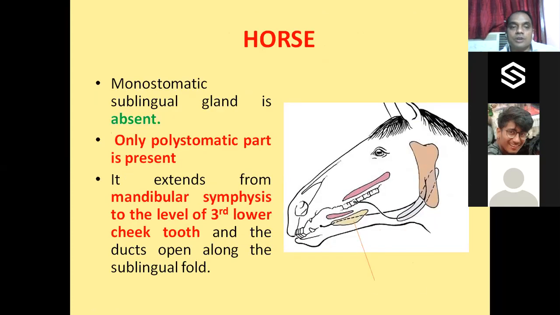In the horse, the monostomatic sublingual salivary gland is absent, as I told you earlier. Only the polystomatic is present. It extends from the mandibular symphysis to the level of the third lower cheek tooth, and opens into the sublingual fold. Remember these things.